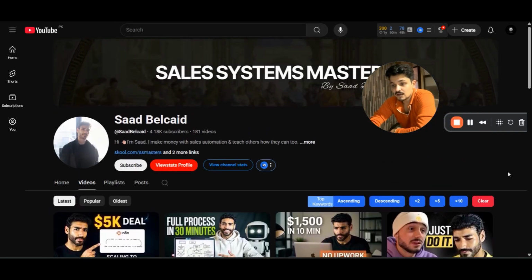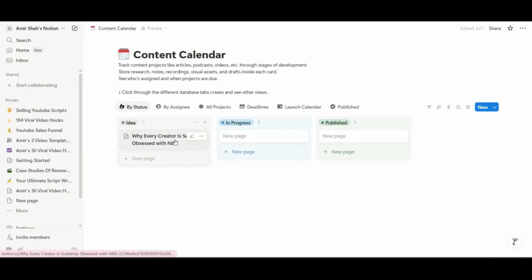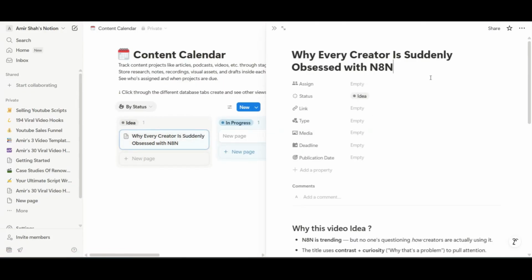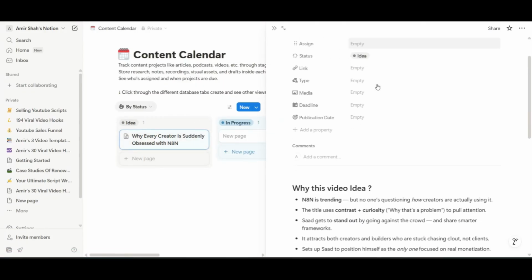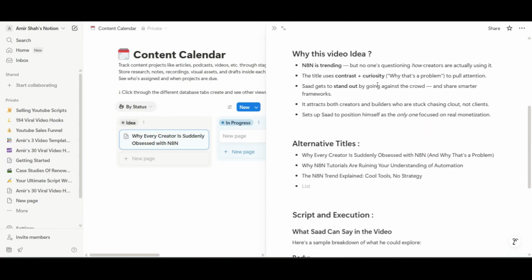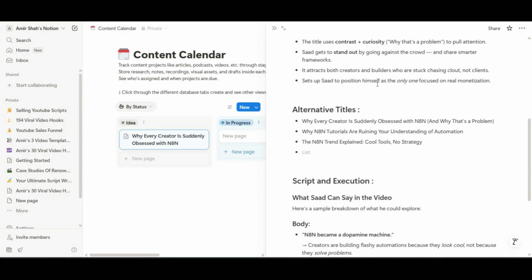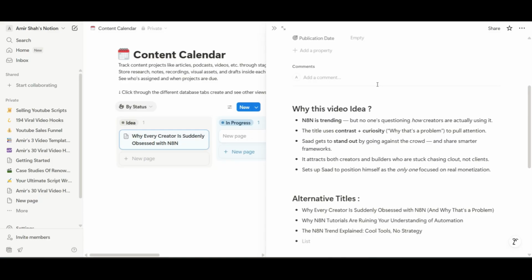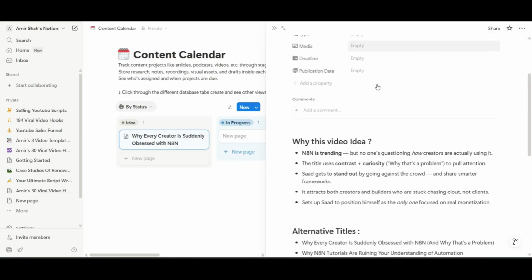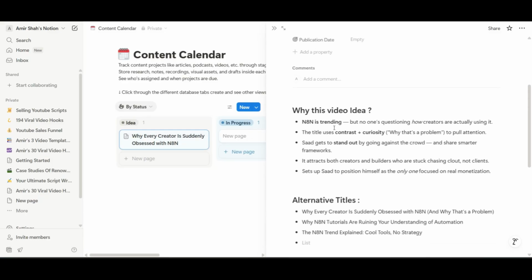Now, as for this one, I actually have a YouTube idea for you, which is right here. Let me show you. This is a YouTube video idea: why every creator is suddenly obsessed with N8N, right? And in this video, you're going to talk about your take on what is actually happening on YouTube right now, and why N8N is trending but no one's questioning how creators are actually using it.